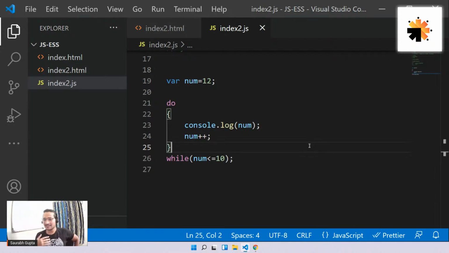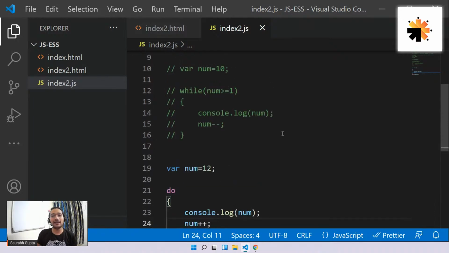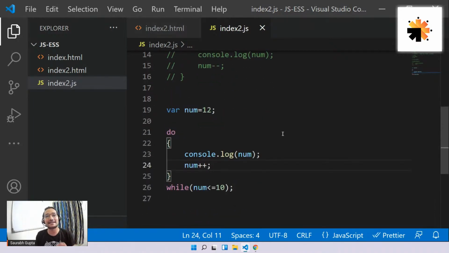In JavaScript, semicolon is not necessary anywhere. Remove from everywhere. That's totally fine. Okay, guys, so I hope it is cleared. And that's why while is also considered an entry control loop and do while is considered an exit control loop, because while checks at the entry, do while checks at the exit.